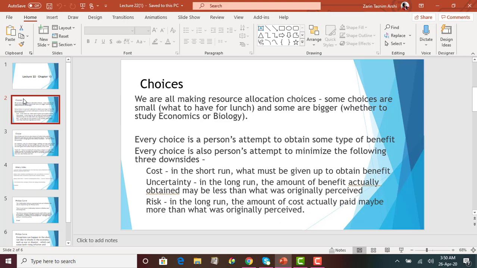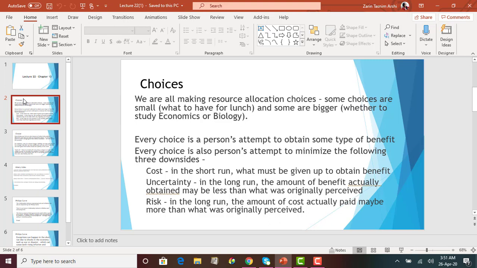Okay, so every choice a person makes is basically an attempt to obtain some type of benefit. So when we are making a choice, let's say today I decide that I want to eat pizza, there's some type of benefit I am expecting to receive by consuming pizza, right? Probably I will feel more satisfied by eating pizza over pasta or Chinese food. So that's why I will choose pizza today, right? That's my benefit. We make choices that will give us the highest benefit.